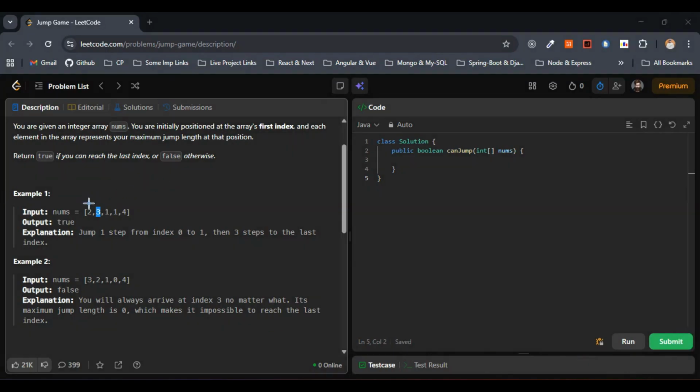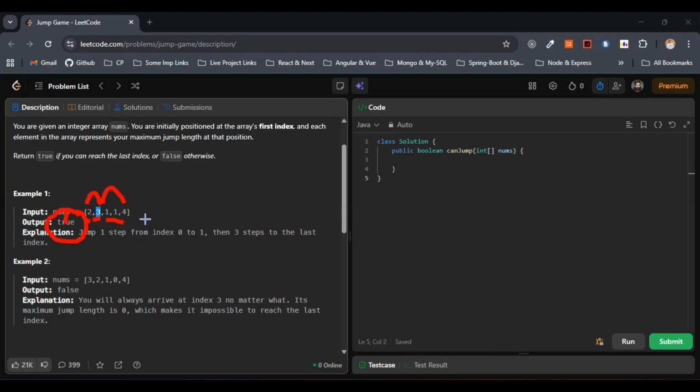We have 2 here. Let's take one step instead of two; we can take one or two, maximum two steps. We'll take one step ahead, so from here, this is index one, zero-based index. From 0 to 1 we have jumped. From the first index we can go directly to the last index, the fourth index. Three is the value, so we can jump three steps ahead, 1 2 3, and we'll end up at the last index. So this is possible, and in this case we have to return true. If it was not possible, we would have to return false. I hope this part is clear.